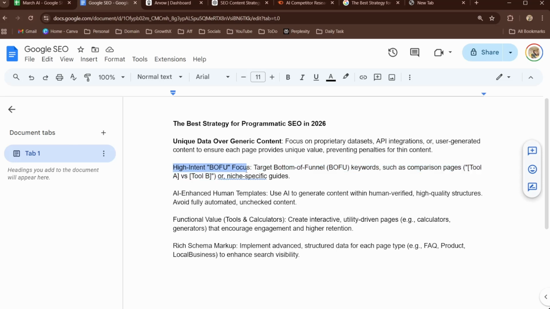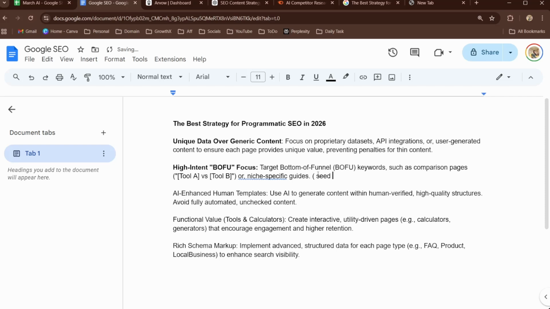And then we have the next, which is high intent. So target bottom of the funnel keywords such as comparison pages like tool A and tool B or niche specific guides. So you can go and create funnel content. Let me just write here.